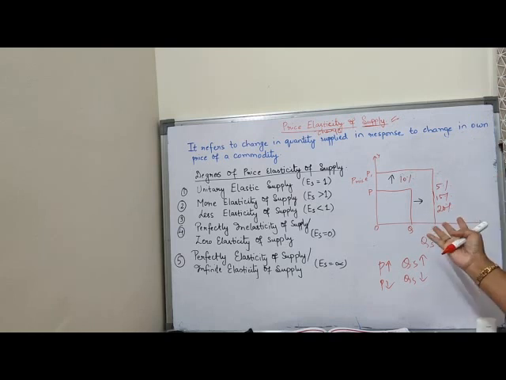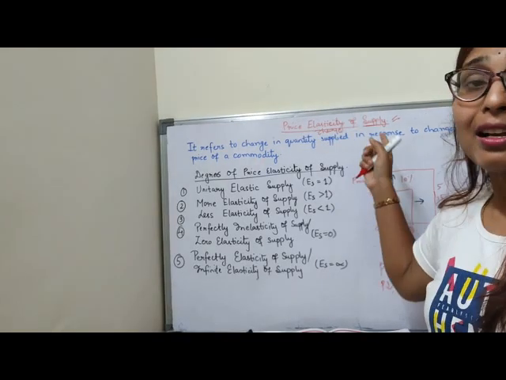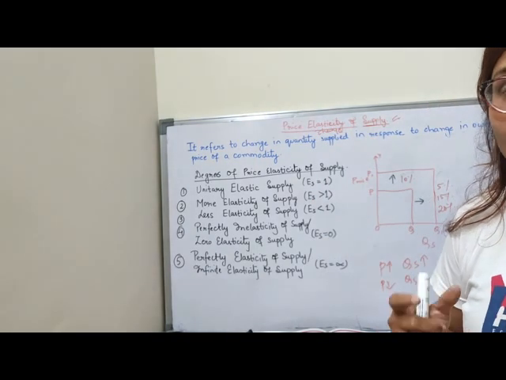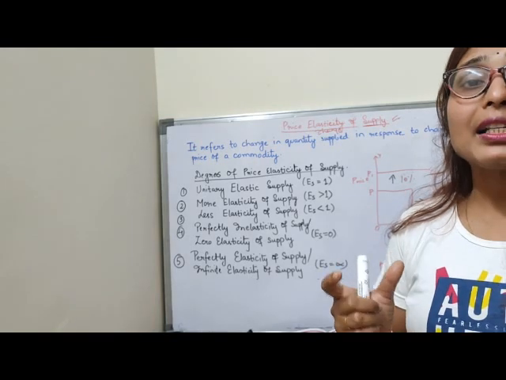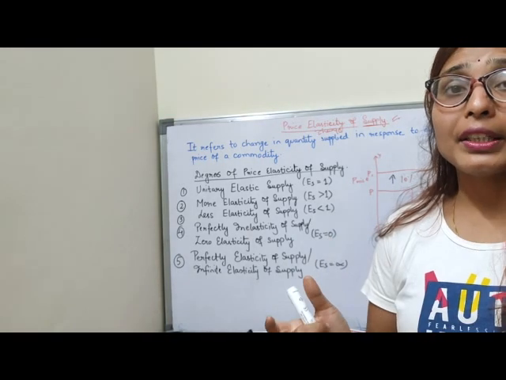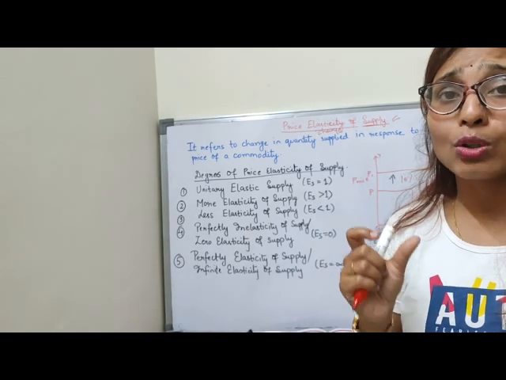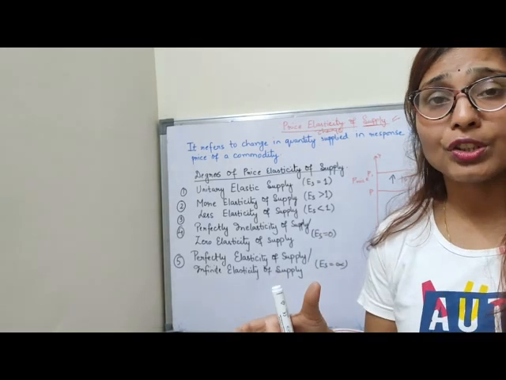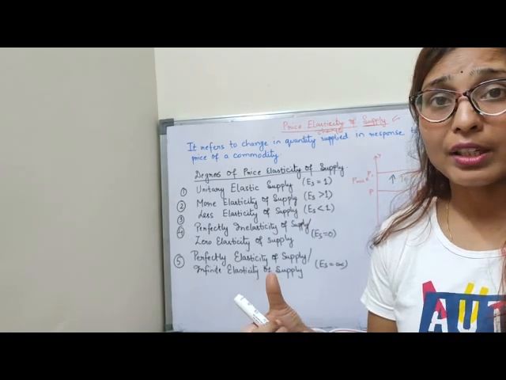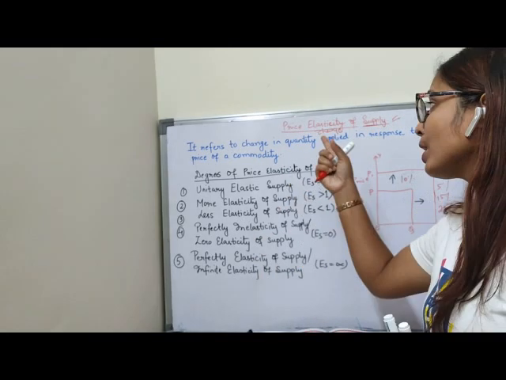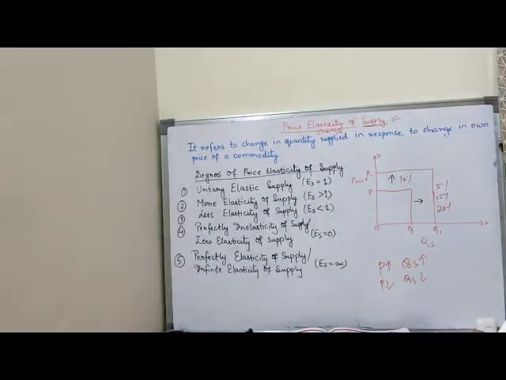By how much my quantity supplied will increase due to change in the own price of the commodity, this price elasticity of supply will measure, because price elasticity of supply is a quantitative statement. That means it shows the exact quantity, by how much supply is changing, increasing or decreasing, due to change in the own price of the commodity.